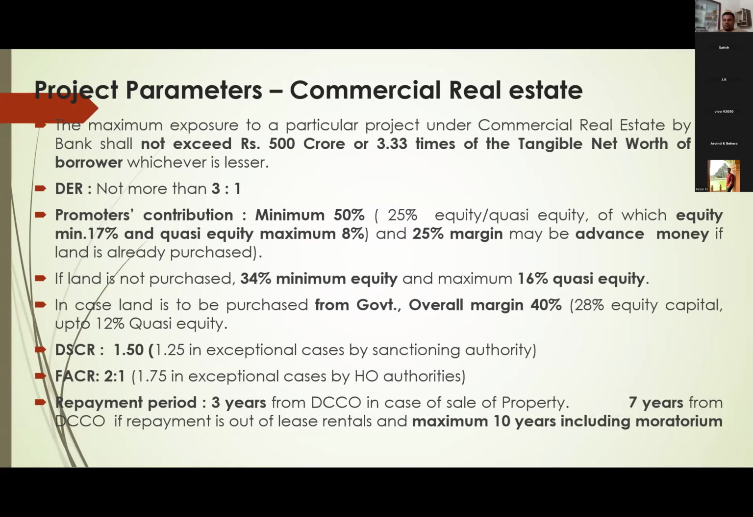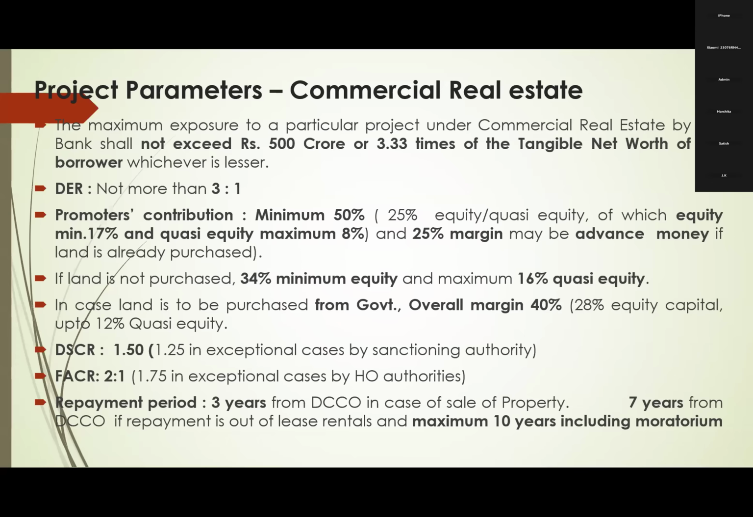Restrictions are there. We cannot lend liberally. Next, repayment period: 3 years if it is sale of property. That means if it is a shopping complex, they have to sell and repay to us. In such cases, repayment is 3 years.